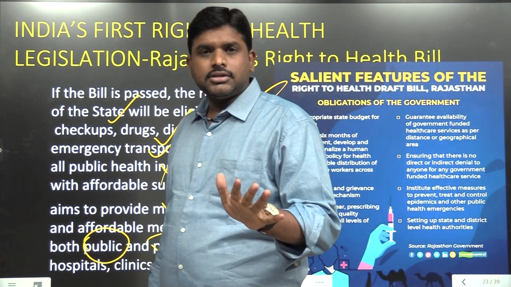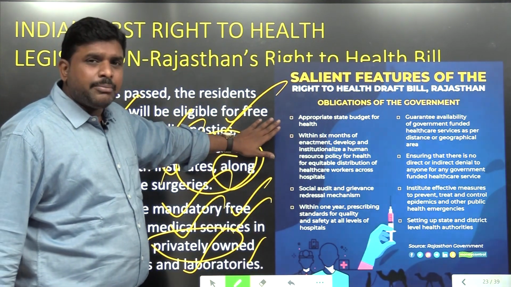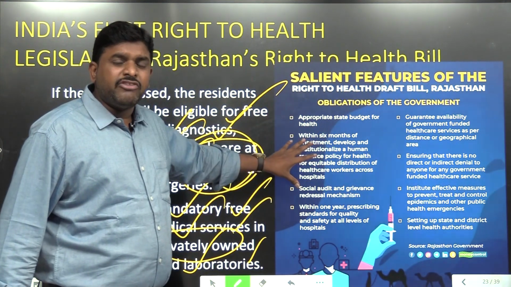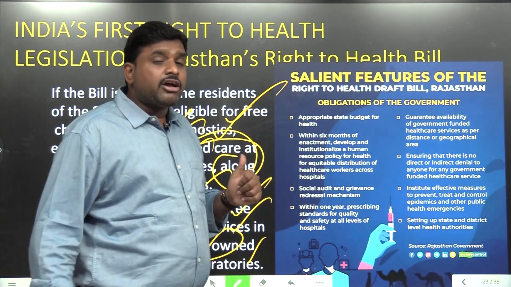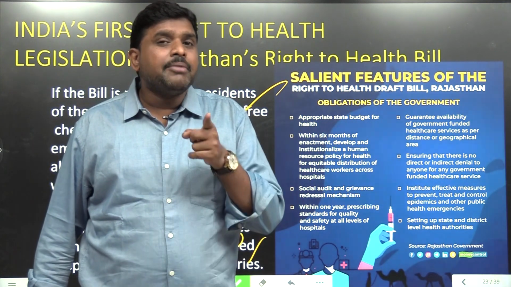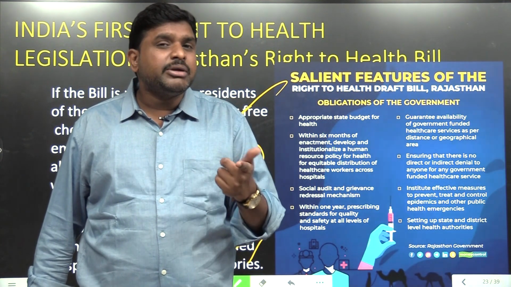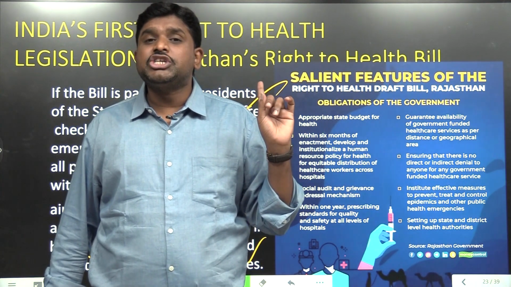Right to health. Within 6 months of enactment, a separate budget will be allocated for it. Everyone will be provided free medical care in public hospitals and private hospitals. For private hospitals, reimbursement will be made by the government. Are you getting my point? So this is the right to health legislation.